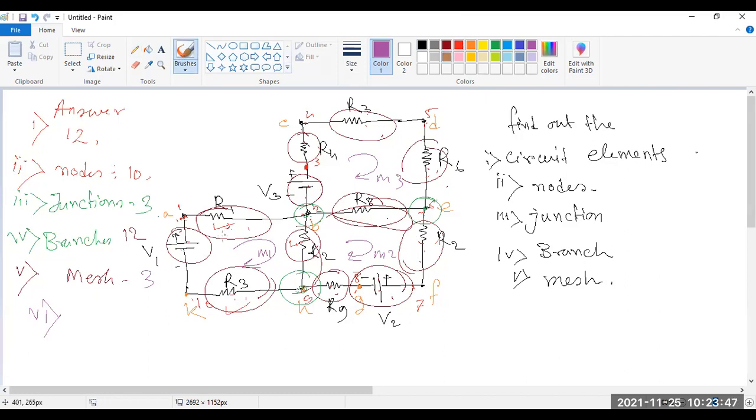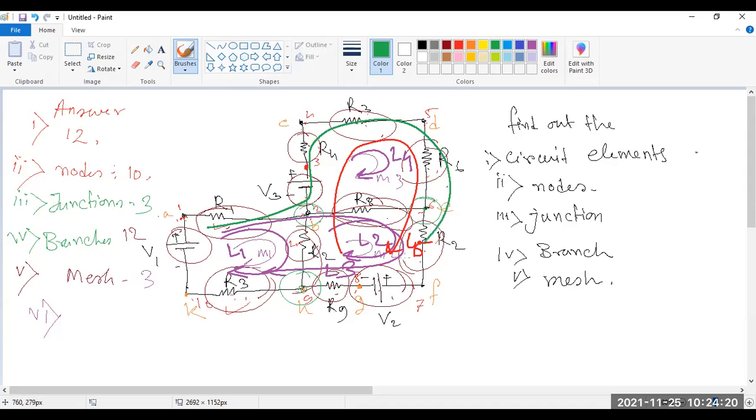Look, this is a loop L1, this is a loop L2, this is also a loop L3, this is a loop L4, this is a loop L5, and this one is also a loop, the outer loop, that is L6.